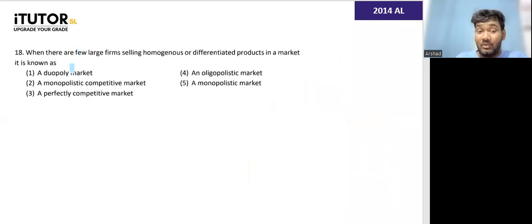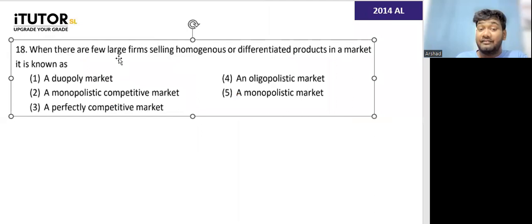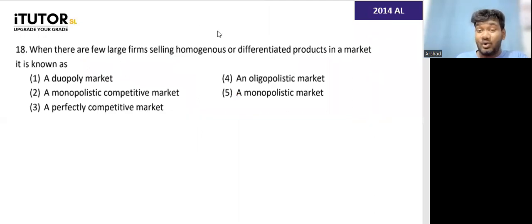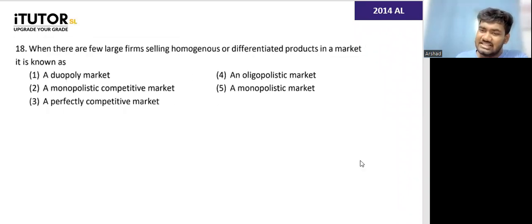Final fifth. When there are few large firms, this is a very easy one. If you have not fallen asleep, please give me an answer. Few large firms selling homogeneous or differentiated products is known as what? Duopoly, monopolistic competition, perfect competition, oligopolistic competition?